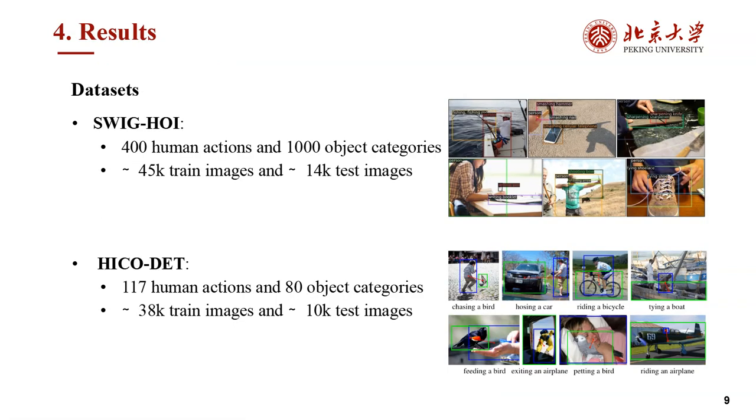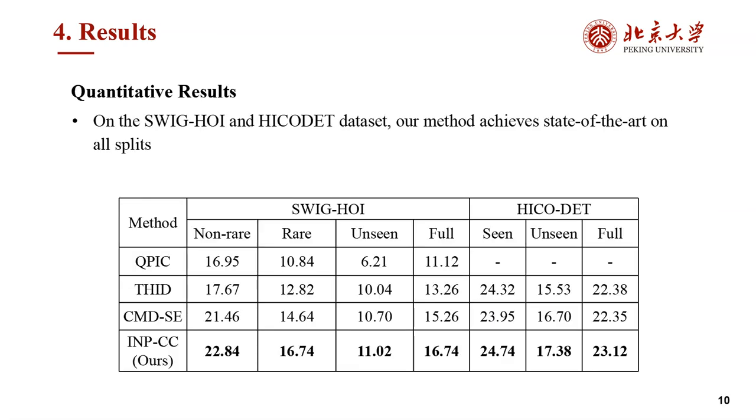We evaluate our method on the widely recognized HOI detection benchmarks, including SWIG-HOI and HICO-DET. The SWIG-HOI dataset encompasses 400 human actions and 1,000 object categories. The test set of SWIG-HOI comprises approximately 14,000 images and 5,500 interactions, with around 1,800 interactions not present in the training set. The HICO-DET dataset provides 600 combinations involving 117 human actions and 80 objects. The table below presents the quantitative results.